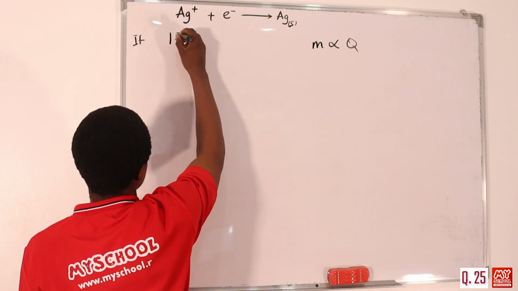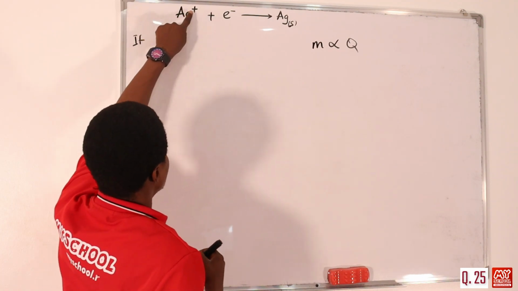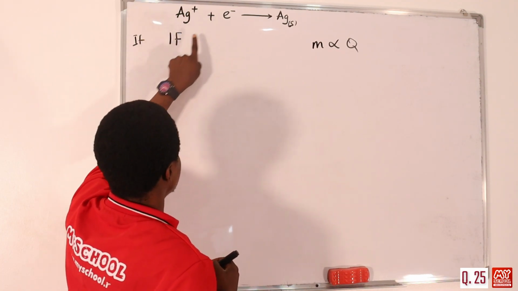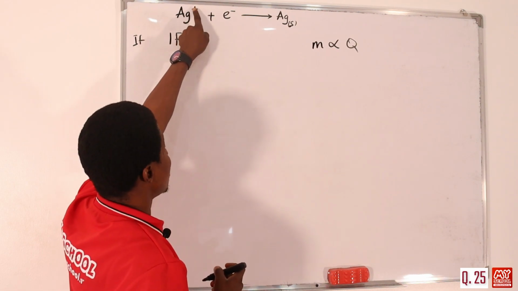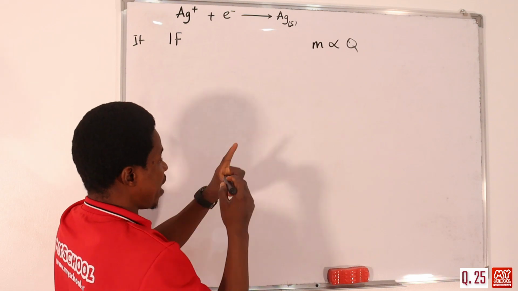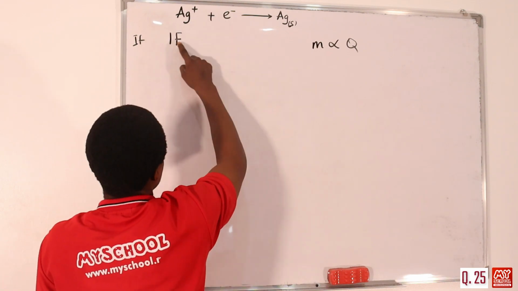If it were 2 electrons, let's say copper 2+, 2 electrons would have been gained, so it becomes 2 Faraday. If it were aluminium, that is +3, 3 electrons will be gained, so it's going to be 3F. But it's 1 electron, so 1 times 1 Faraday.